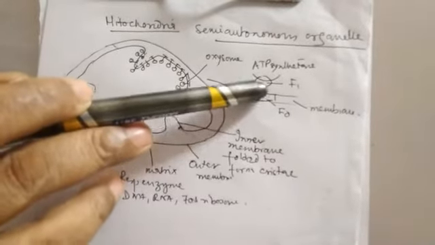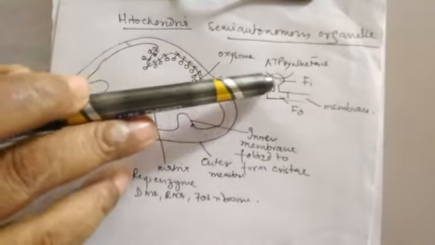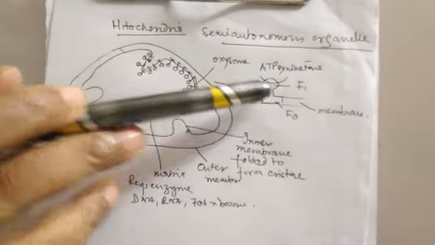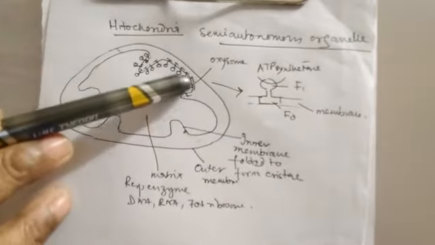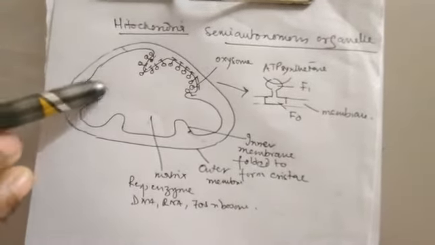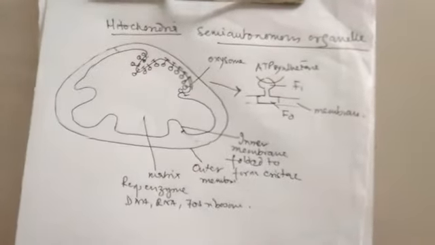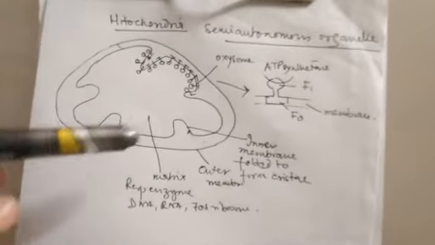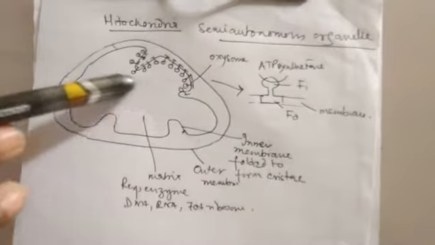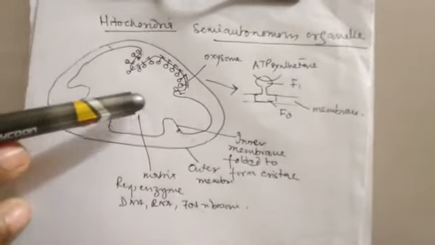Since it is associated with ATP synthesis enzymes, it provides the region for the synthesis of ATP. Now, this inner membrane is highly folded to provide maximum surface so that there can be more ATP production or more electron transport system. Inner to the inner membrane is the fluid-filled area which is called matrix.